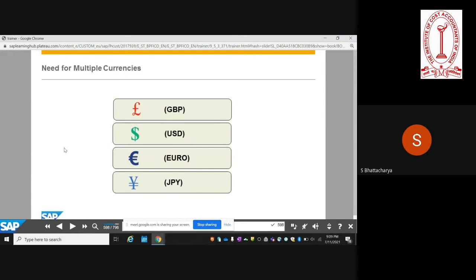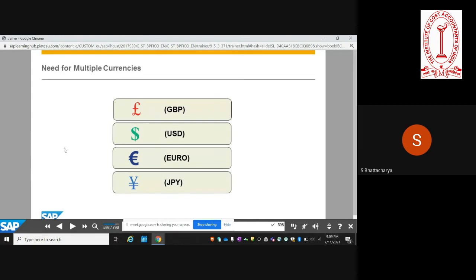So the need for multiple currencies is to be able to make sure that you're able to do transactions in multiple currencies, and then you need a mechanism to ensure that the values that are posted in multiple currencies can all be translated to one common base currency, which is the local currency or the company code currency.